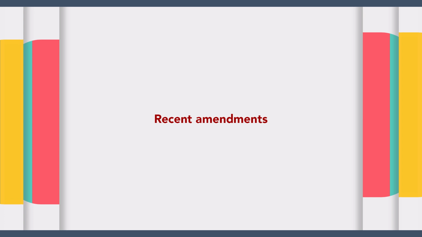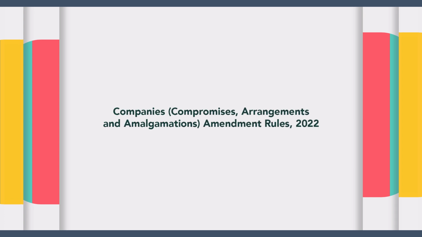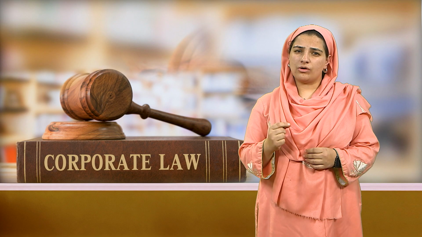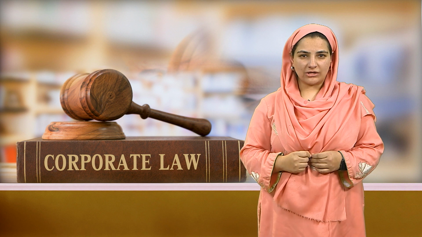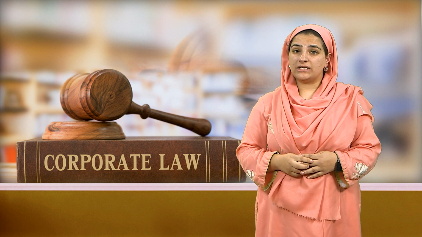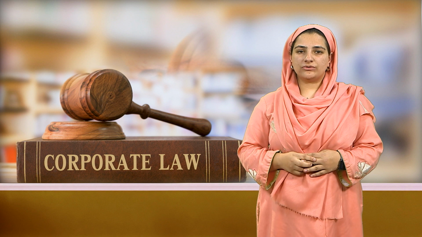Recent amendments. MCA notified the Companies (Compromises, Arrangements and Amalgamation) Amendment Rules 2022 to further amend the Companies (Compromises, Arrangements and Amalgamation) Rules 2016 by notification dated May 30th, 2022.